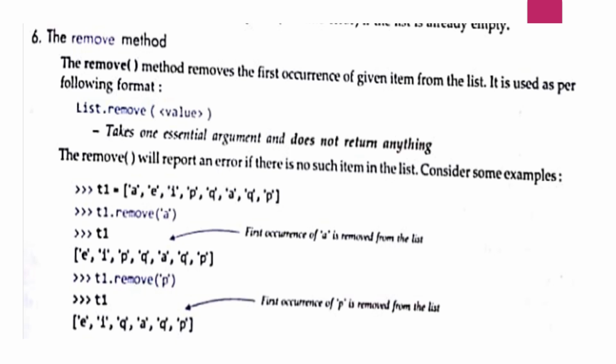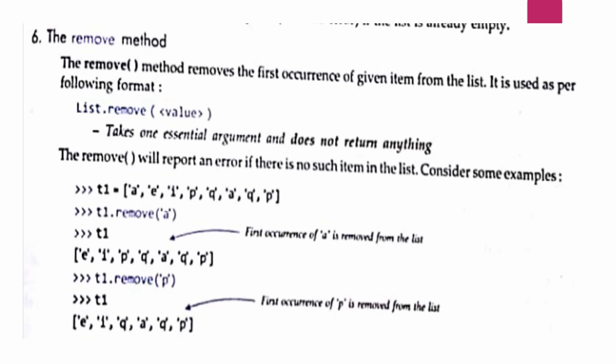Now we have t1.remove P. So now we are removing P, which is at the 0, 1, 2, 3, third index. P is also given twice, at the third index and the last index. So here also it will remove the first occurrence of P in the list. So that is the way we use the remove method.